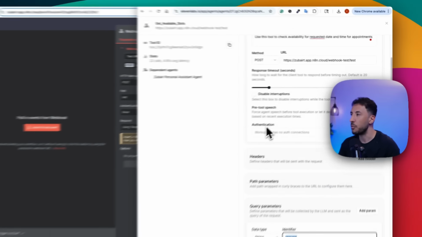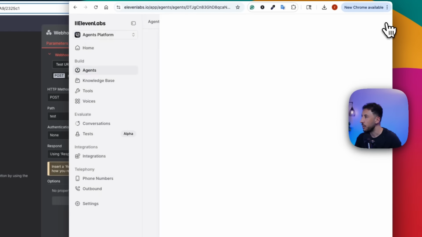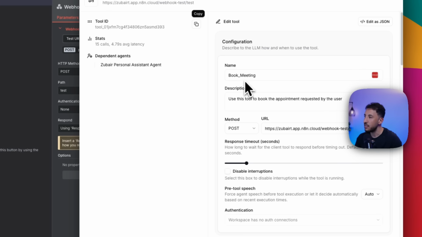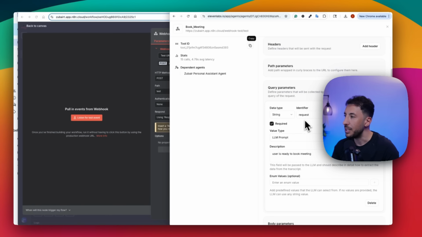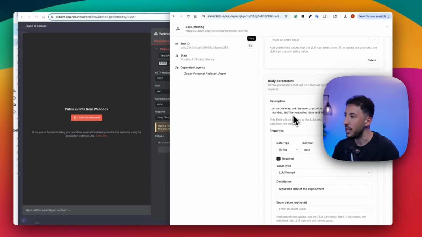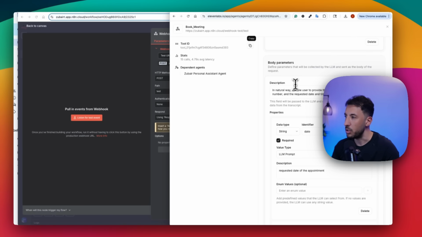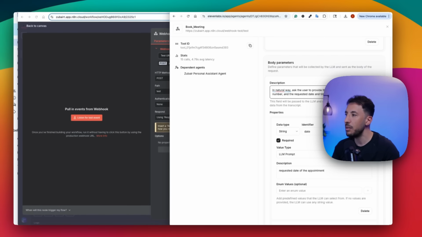The second tool is more information. This is the book meeting tool, and it has the same thing. I'm giving it a name. The same post URL, webhook URL, but this time I'm sending a bunch of different body parameters. I'm sending one query parameter and then a bunch of body parameters right here. In the description, in a natural way, I say ask the user to provide their name, email address, and phone number, because that's what I'm sending. So I want to make sure that's being captured on the left-hand side there.